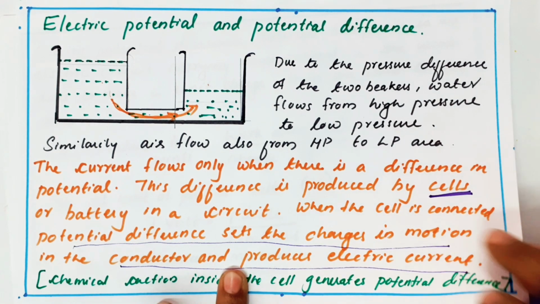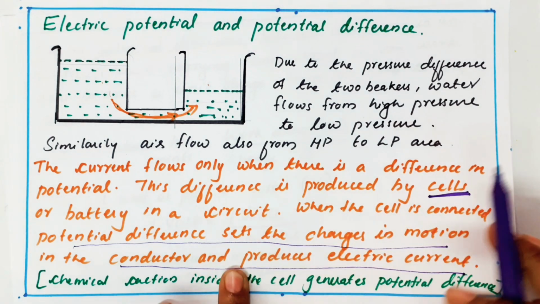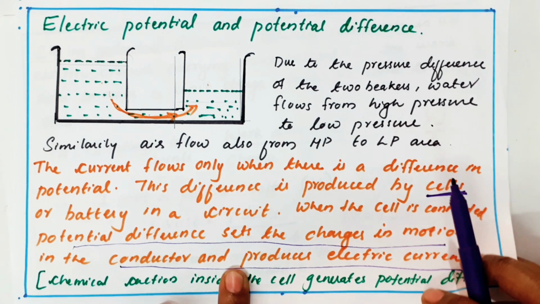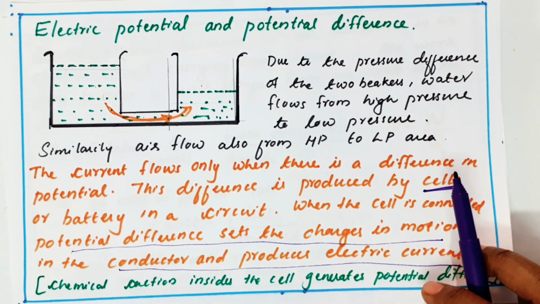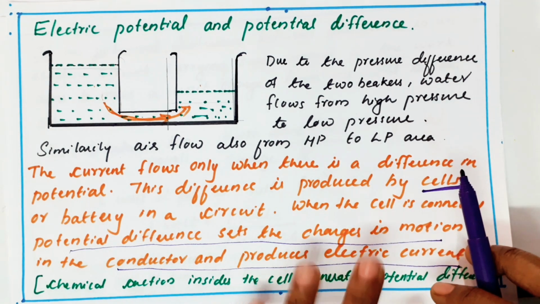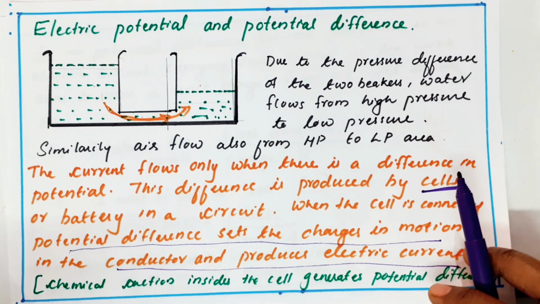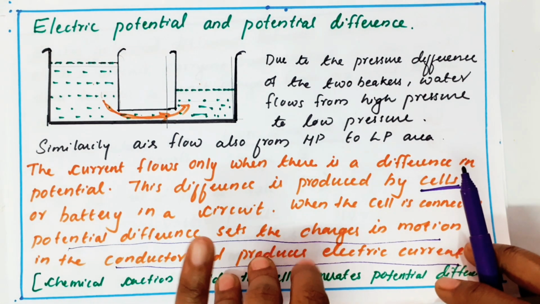Potential difference is nothing but the difference in potential. So whenever there is a difference in potential, then only charge can move. In all the places, same potential means charges cannot flow, because we have seen this example. If the pressure is same, there is no movement. If the pressure is different, then only movement is there. So same like that, for current to flow there should be a difference in potential.